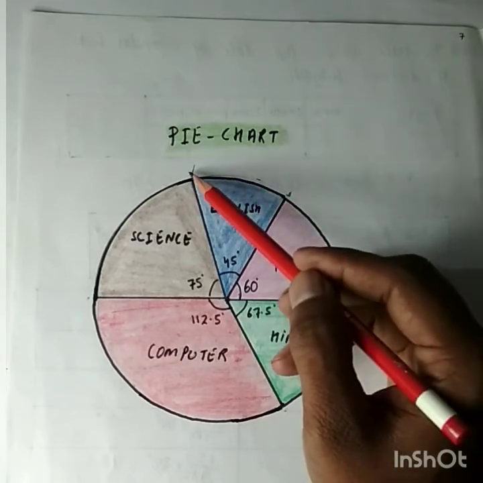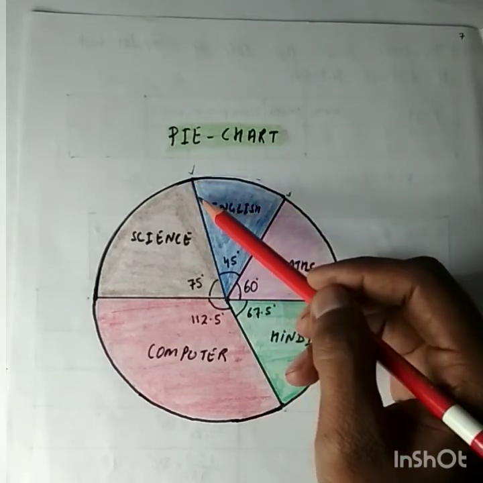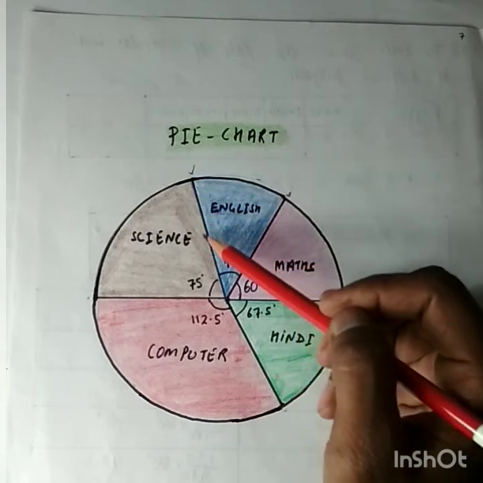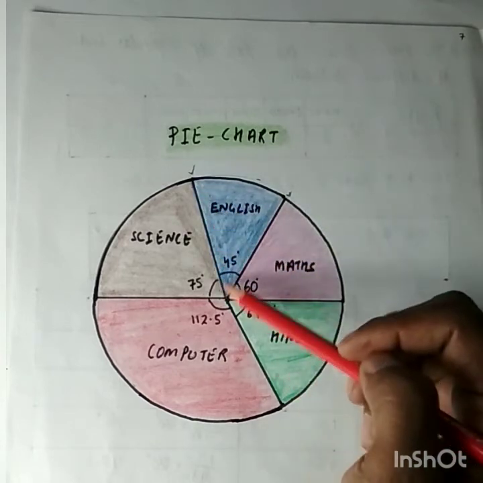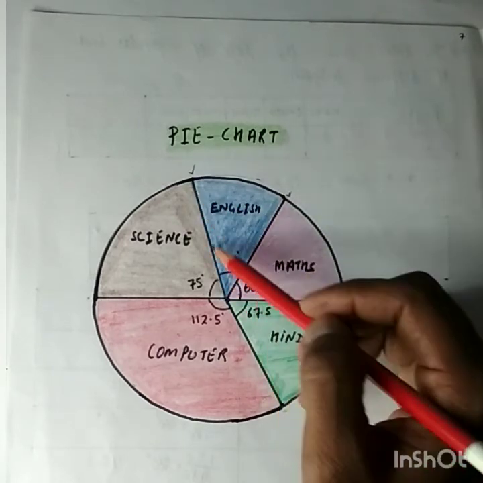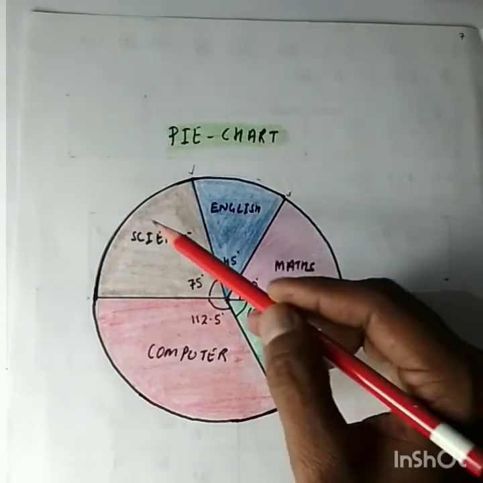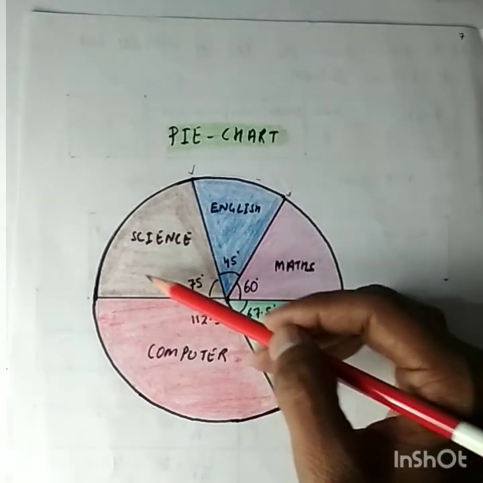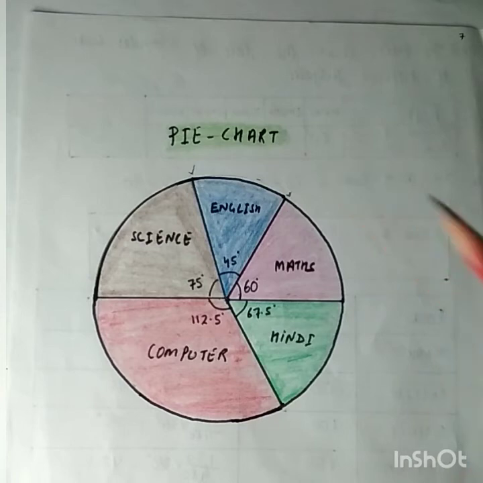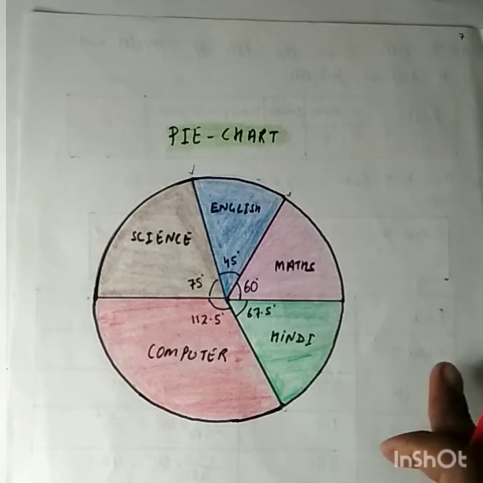Now this arm of the angle I will take as a reference line and will draw the angle for the next item, that is the number of science books sold. We have calculated the central angle for science books sold, that was 75 degree.